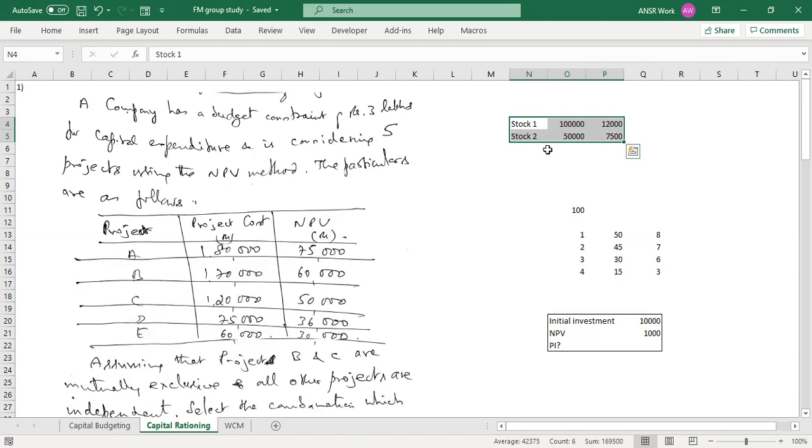So one stock costing 1 lakh is available, and stock two. Okay, and the reason? It has a 15% interest. Yes, high rate of return. Absolutely correct. Even though the first one is giving us 12,000 in comparison to 7,500 in the second one, the second one's rate of return is higher. The second one is 15%, the first one is 12% only. So obviously we should go for the second one.